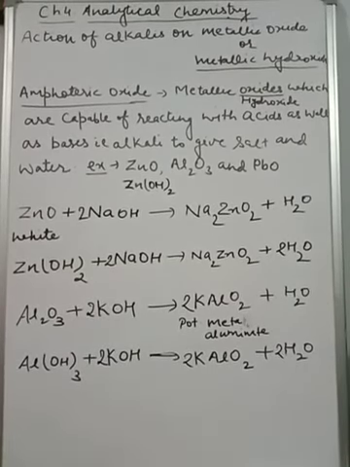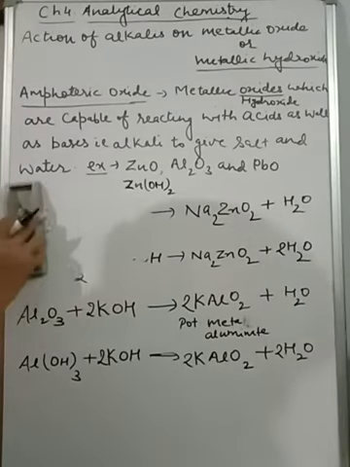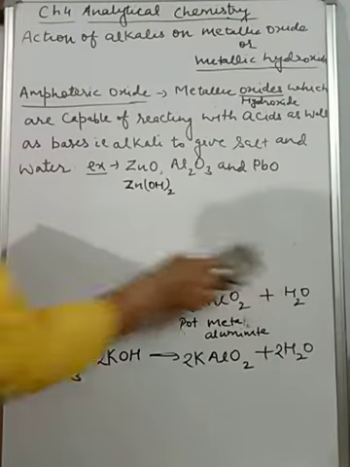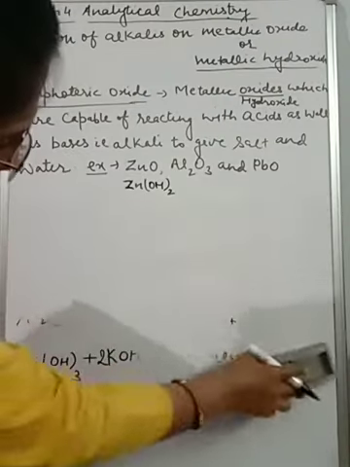Now one more remaining, that is lead. So let's do lead oxide. Take PbO plus either NaOH or KOH, whichever you want.